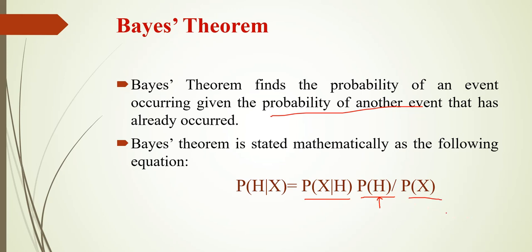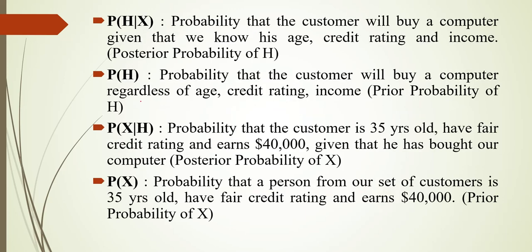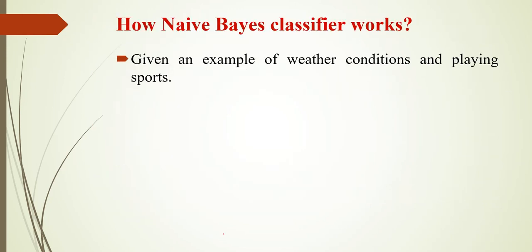Then P of X. P of X is the prior probability of X. For example, the probability that a person from our set of customers is 35 years old, has fair credit rating and earns 40,000. So that is called the prior probability of X. So P of H given X is the posterior probability of H, P of H is the prior probability of H, P of X given H is the posterior probability of X, and P of X is the prior probability of X. Now let us see how this Naive Bayes classifier works with an example. I have taken a weather data set.